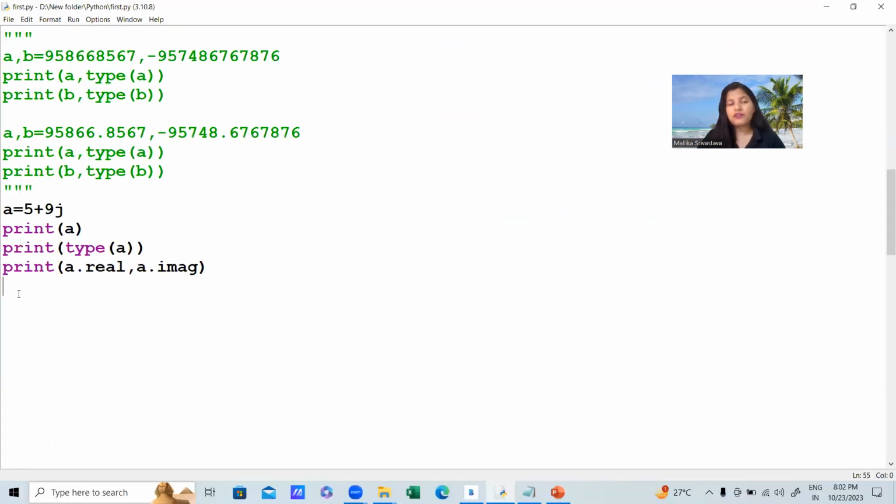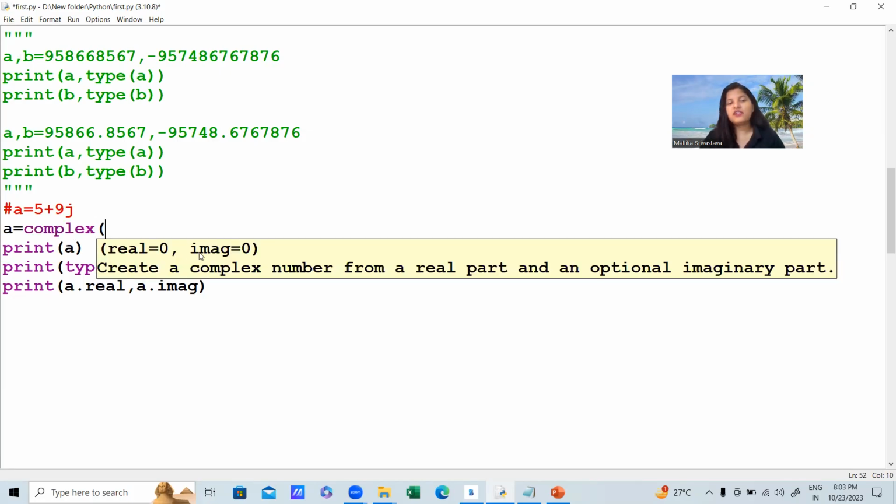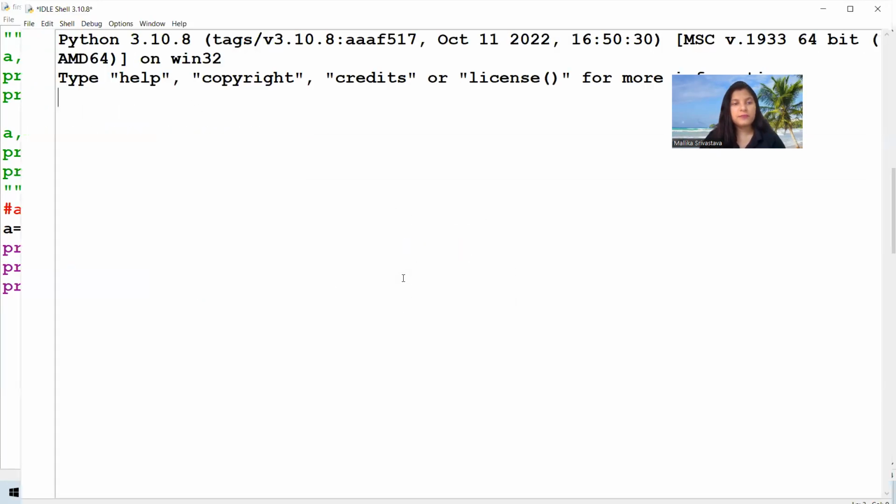One more way you can create your complex type of data is A is equal to using the complex function. You can define the real and imaginary part. By default it is 0, but if you want, you can give your own value also. So 3 and 6: 3 is the real part, 6 is the imaginary part.